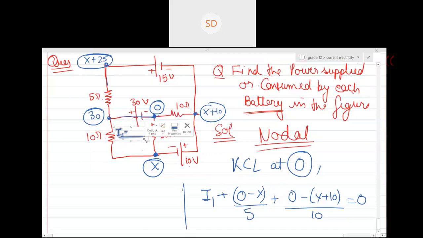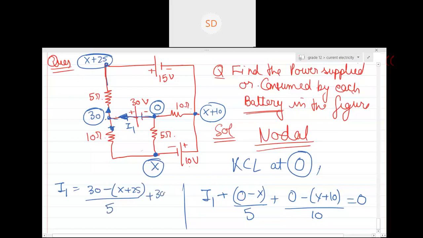Okay, guys? So you assume that the current over here is I1. Now can you see this I1, when it goes over here, it will distribute into two parts. So this will be one part and this will be the other part. So can I say I1 will be equal to (30 minus x plus 25) divided by 5 plus (30 minus x) divided by 10? Yes or no? At this particular point, whatever current is coming, it will distribute in two parts. The current going over here is basically this, and the current coming over here is basically this.